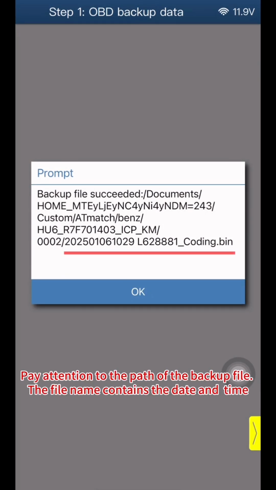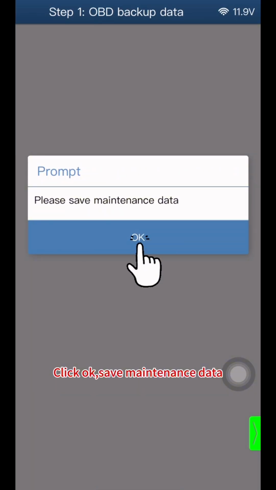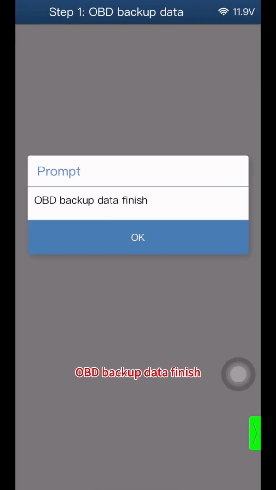Pay attention to the path of the backup file. The file name contains the date and time. Click OK. Click OK. Save maintenance data. Click OK. OBD backup data finish.